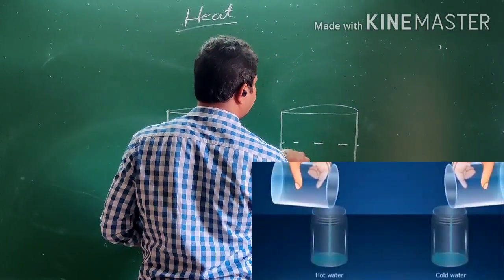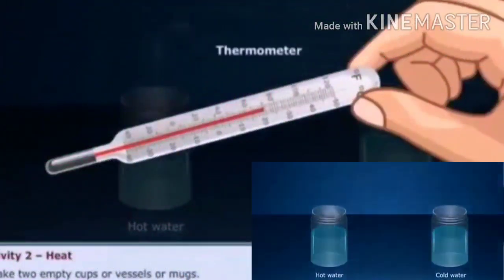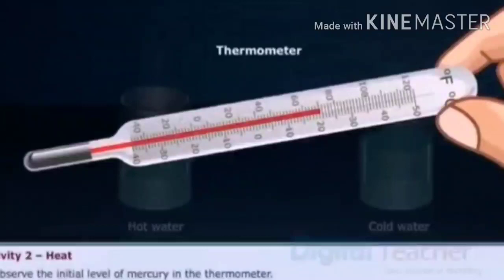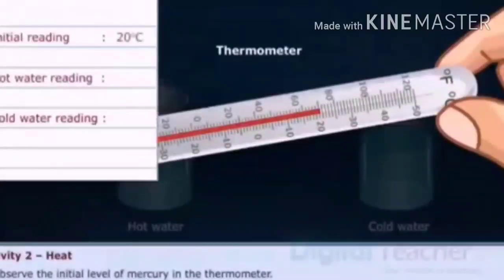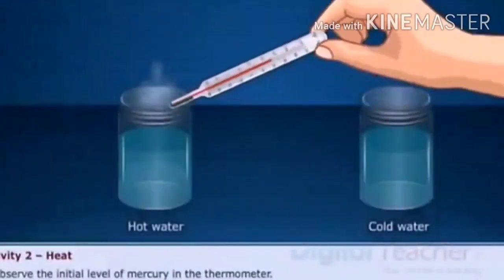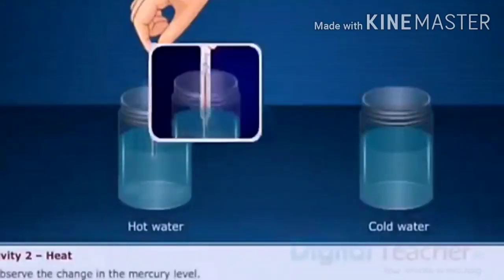Fill the other container with cold water. Now take a thermometer whose initial reading is 20 degrees Celsius. Now dip the thermometer in the container containing hot water.